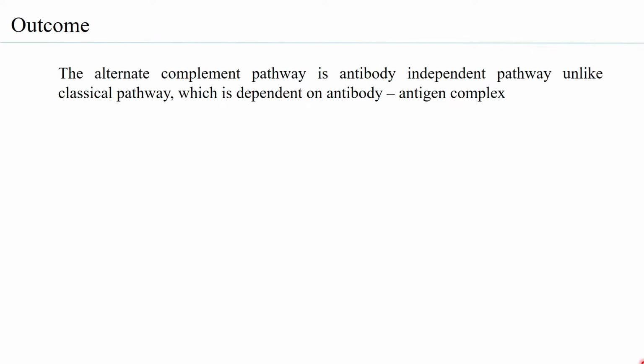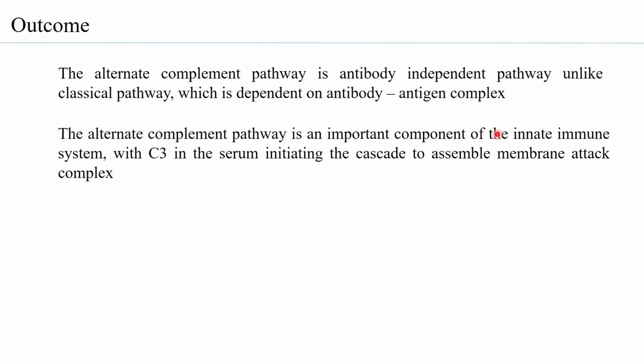The alternate complement pathway is an antibody independent pathway, unlike the classical pathway, which is highly dependent on the antibody antigen complex. Although it is not always necessary that the classical complement pathway needs an antibody to bind. What has been observed is that the initiator molecule of the classical complement pathway, the C1 complex, can recognize more than 100 different pathogen associated molecular patterns. But it does very effectively bind to the Fc region of the antibodies that are bound to an antigen.